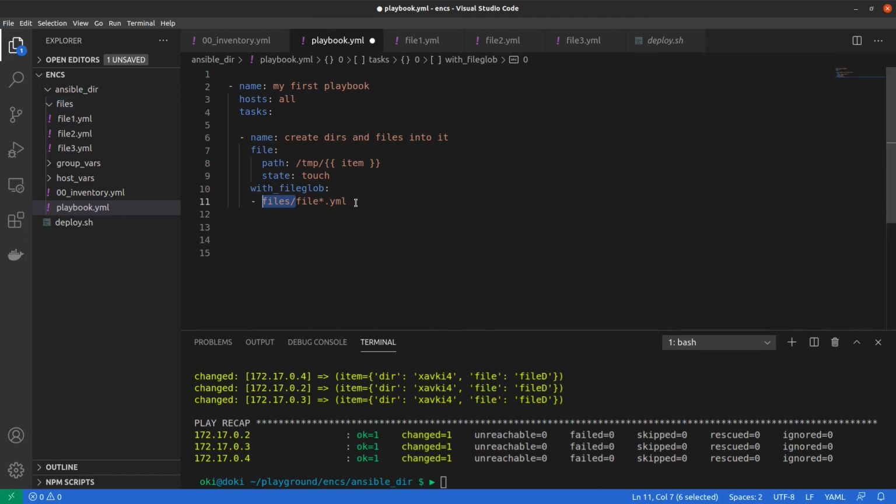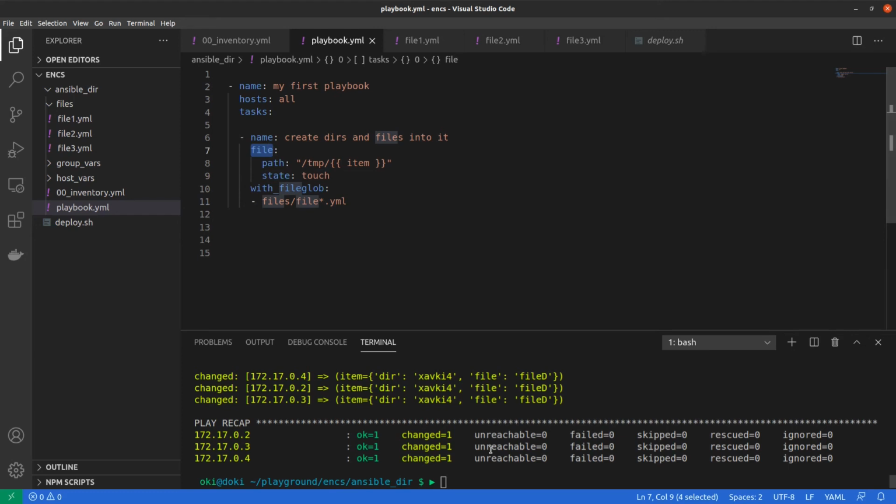Okay, and we want to use a pattern like this with wildcard .yml, and with FileGlob we use a new variable, the item variable, like this. Maybe if you want, you can add a double quote, and we want to do an empty file, and we use state touch with the file module.